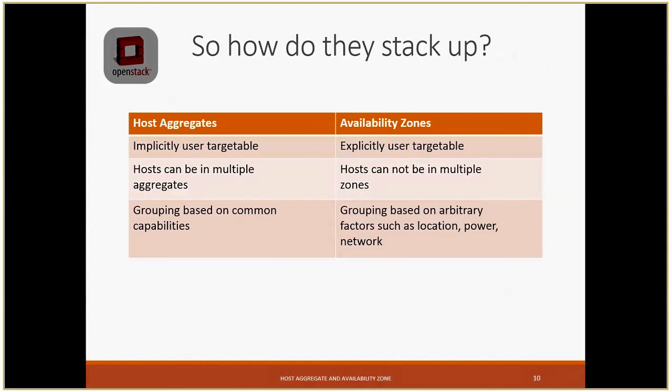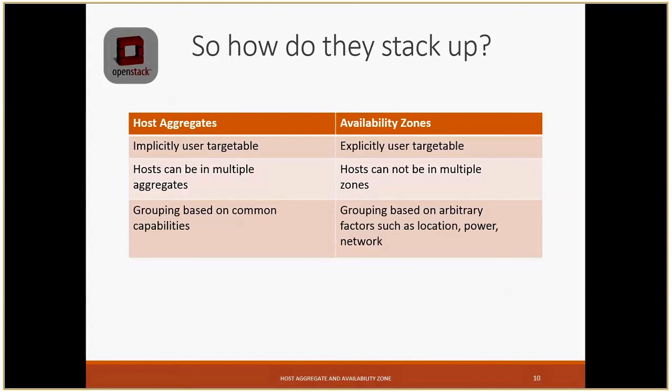Okay, sure. So, as we already discussed, what are the differences between them? First difference: the user can't directly use a host aggregate in a command line to specify that they want their virtual machine in this host aggregate. That will be taken care of internally by our OpenStack services. But for an availability zone, he can specify that availability zone, like I want my virtual machine on top of this availability zone. This is one big difference.